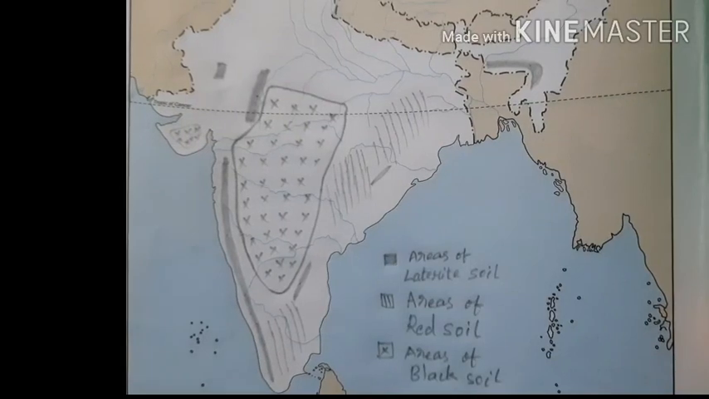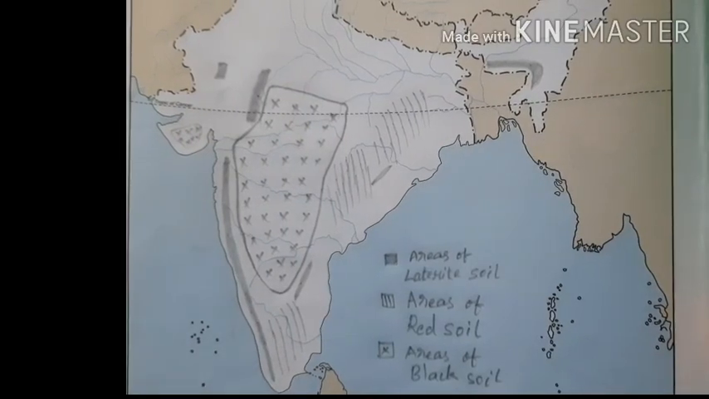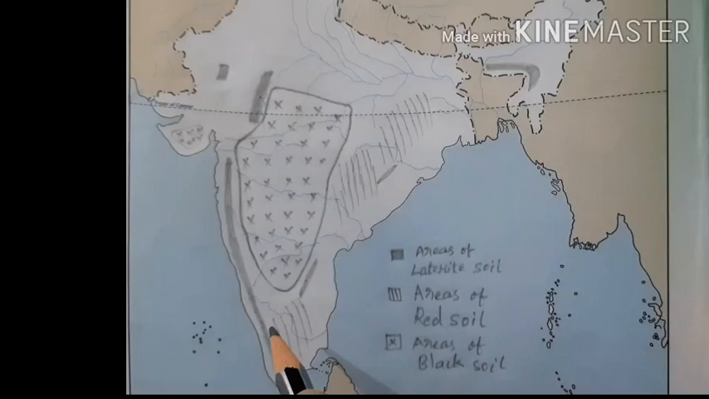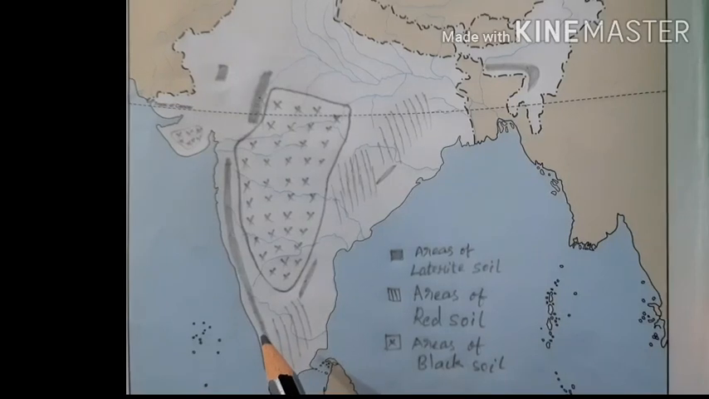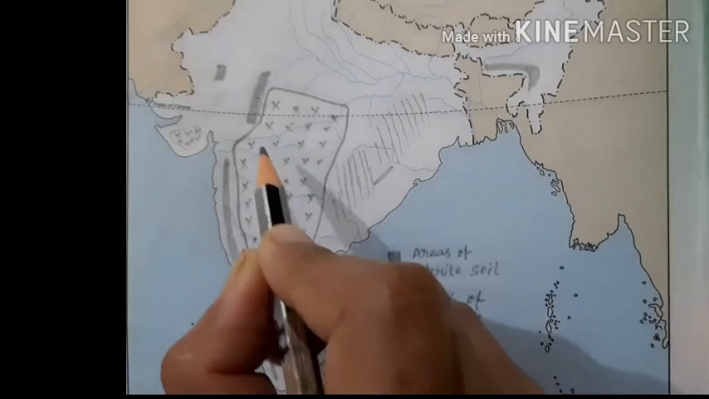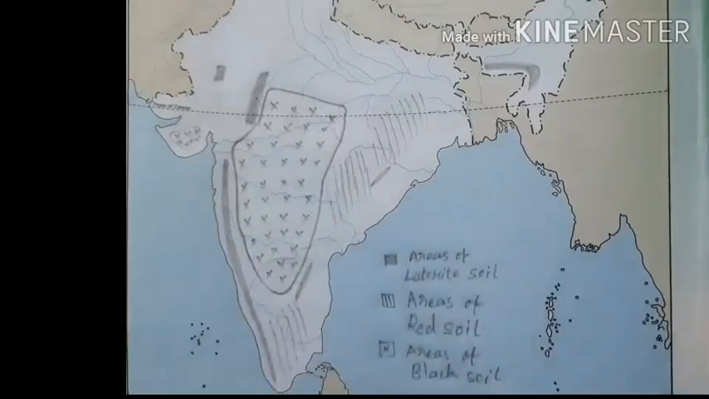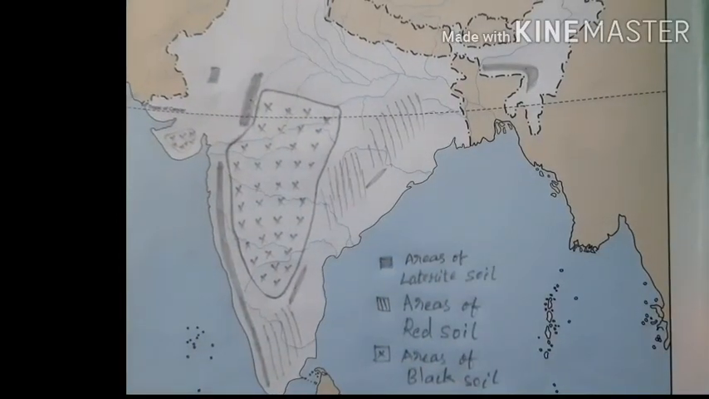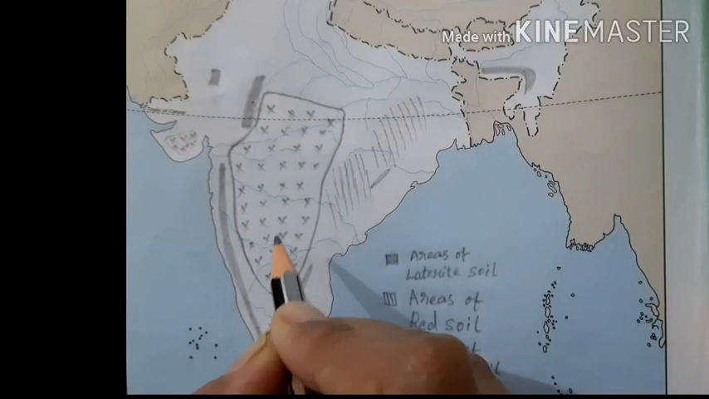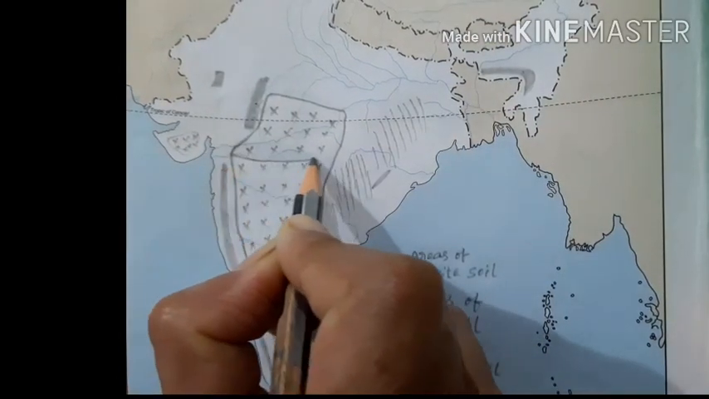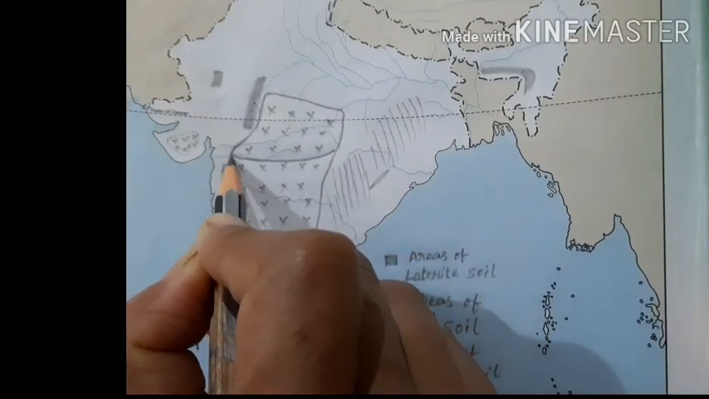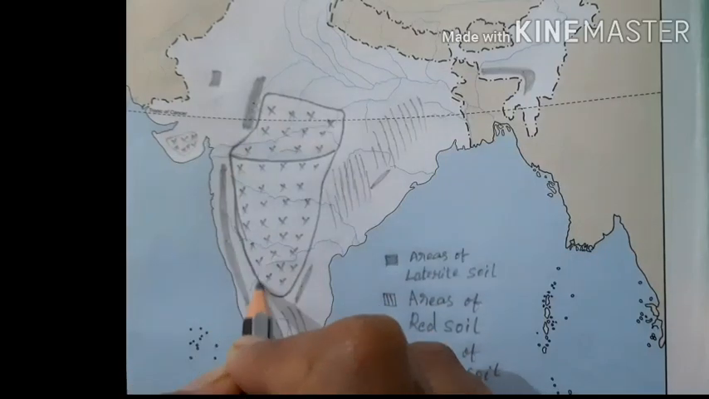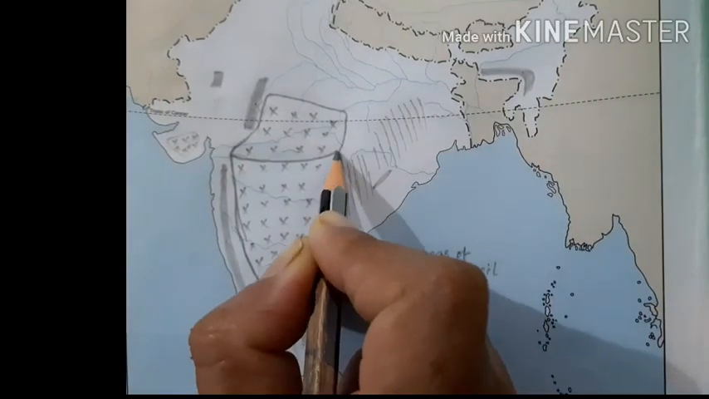This map is about the distribution of black soil. Here we know that black soil is present in the Deccan Plateau region, and parts of the Malwa Plateau also have the presence of black soil. Generally in map marking we will mark a triangulated pattern for the presence of black soil. So that is the general nature.